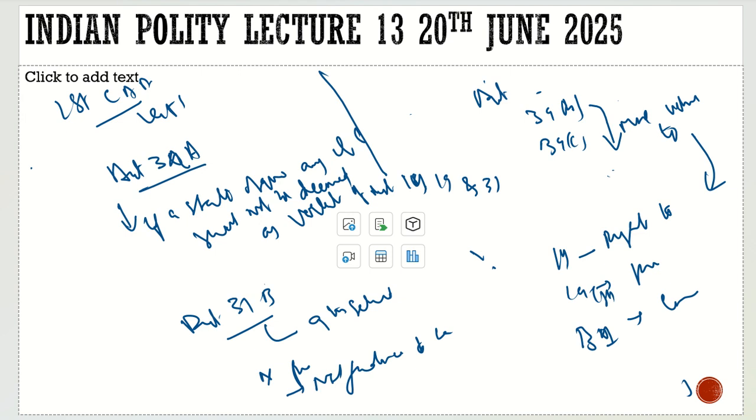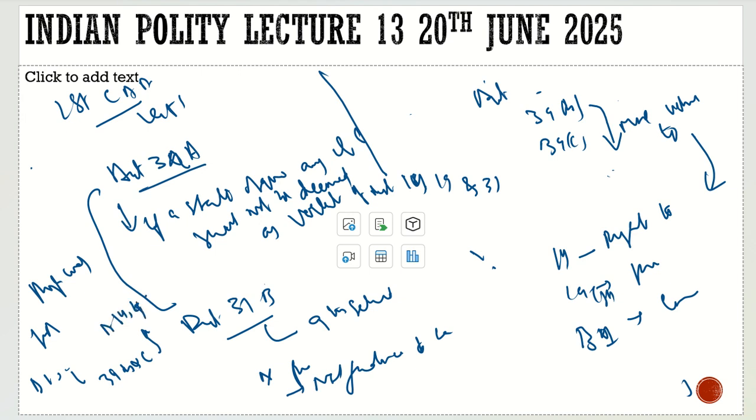But still, the question was different. Right to property was still a fundamental right, and DPSPs are still not enforceable. And what the government is doing is using Articles 39B and C, giving them more value than Articles 14, 19 and 31.